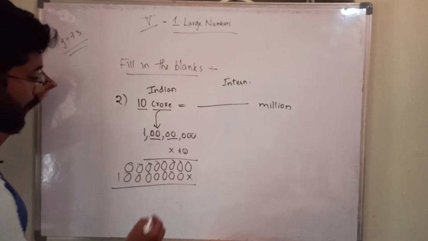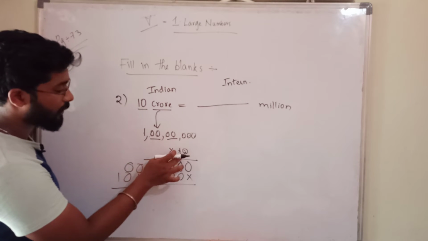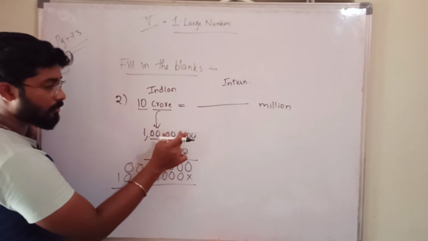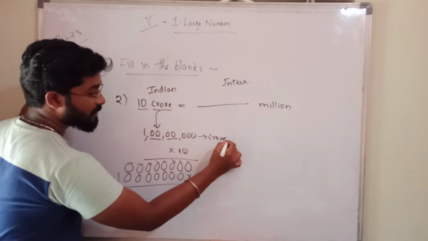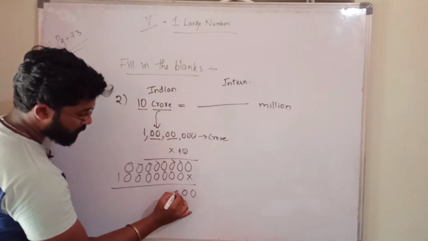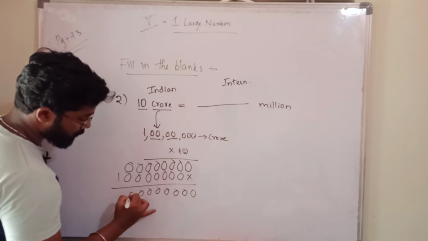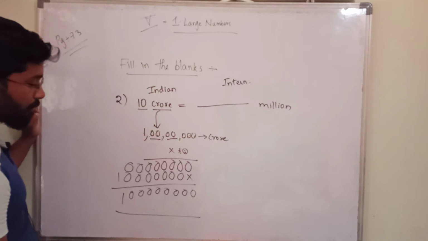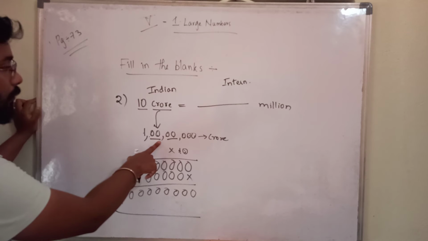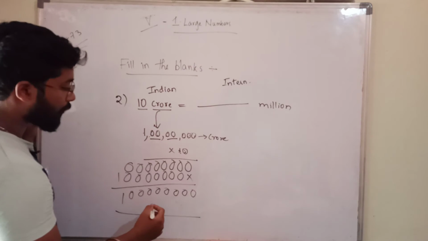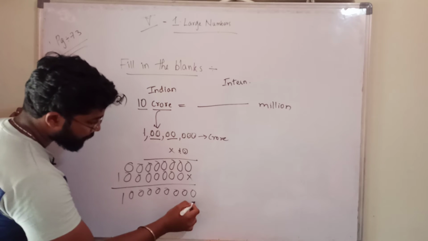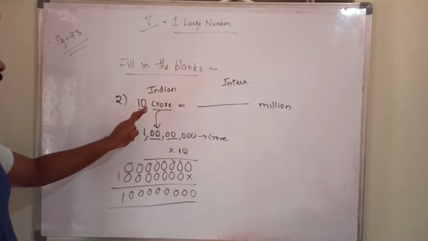So you have to add. You have multiplied 10 with 1 crore. Here it is 10 crore, no? Means 10 into crore, and this is crore in the Indian system. You have to multiply and you will get one number. Okay, 10 into 1 crore. You will get 10 crore. Or else directly you can write 10 into crore means 10 crore.